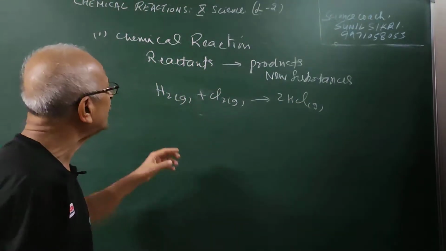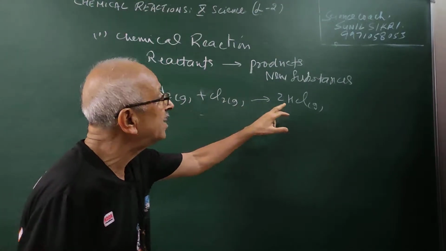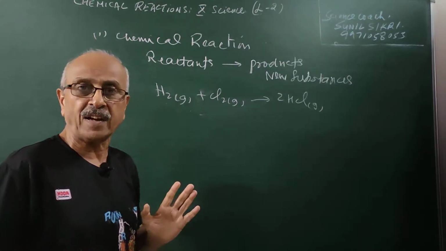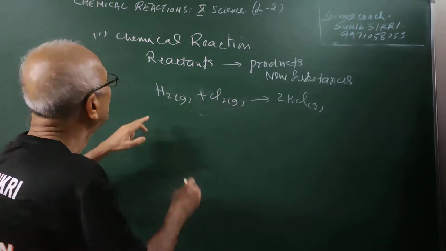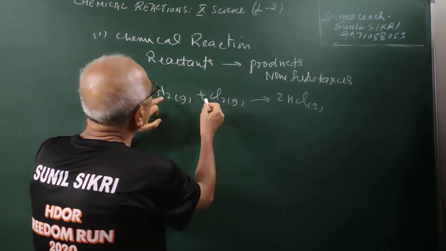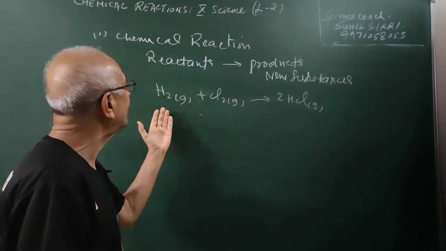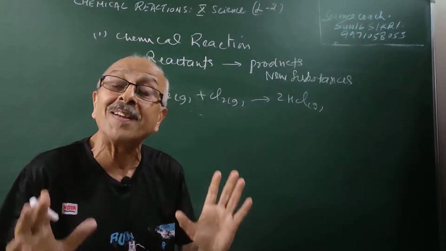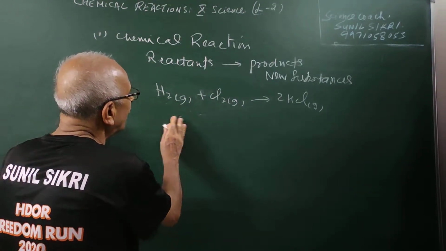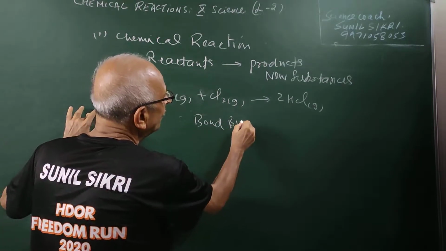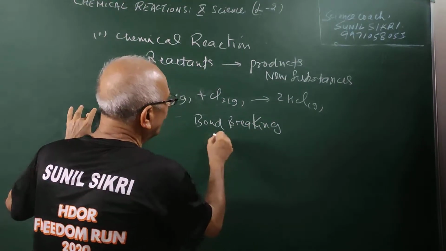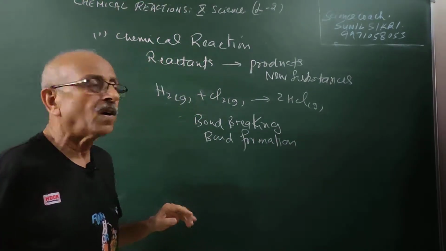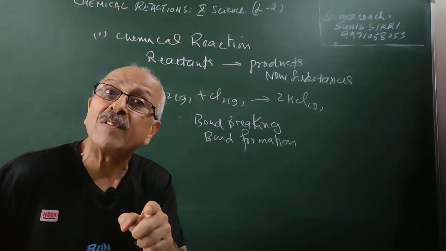Here you find, students, the number of atoms on the left hand side is always equal to the number of atoms on the right hand side in a balanced chemical reaction. The hydrogen atom still exists, the chlorine atom still exists, but there is a bond breaking and bond formation process which takes place when a chemical reaction takes place. So there is no appearance or disappearance of any atoms.